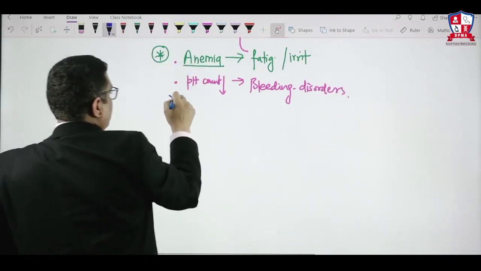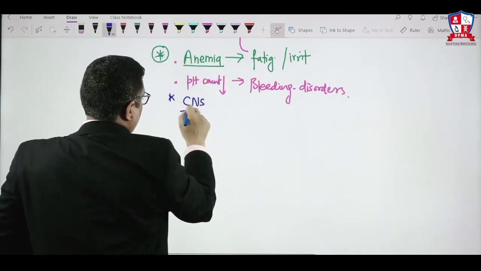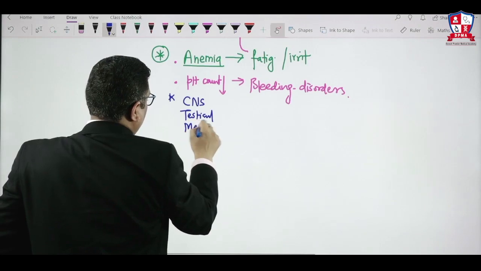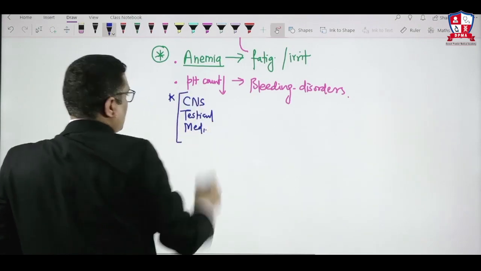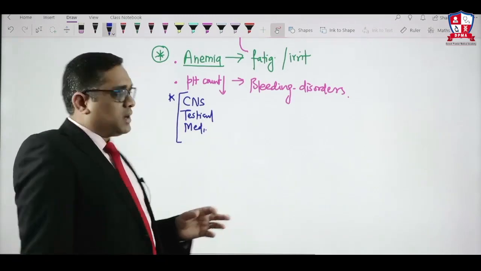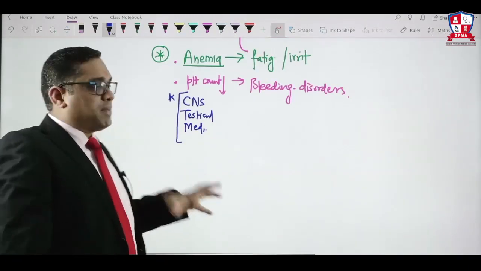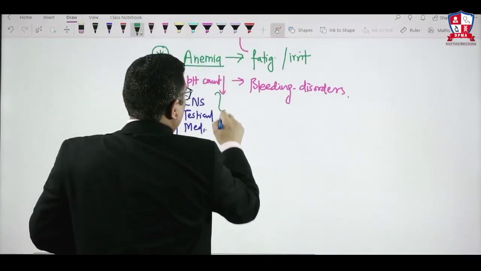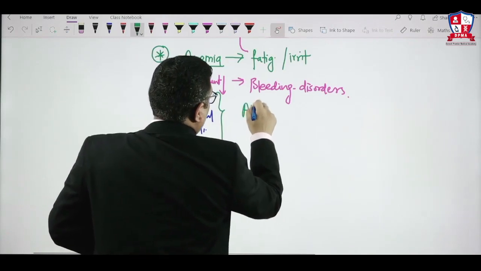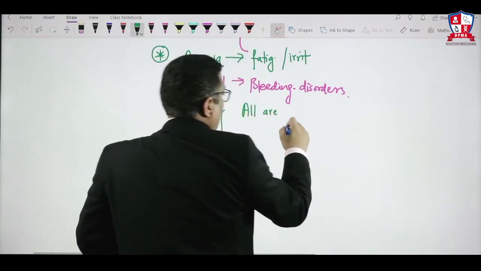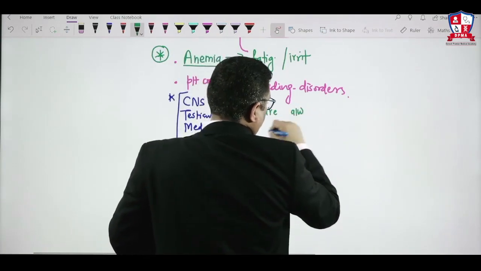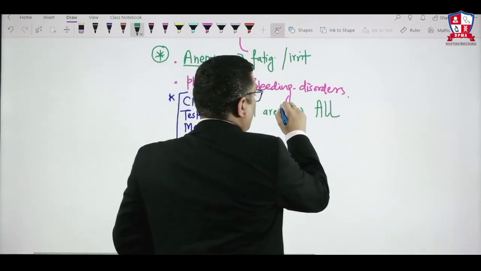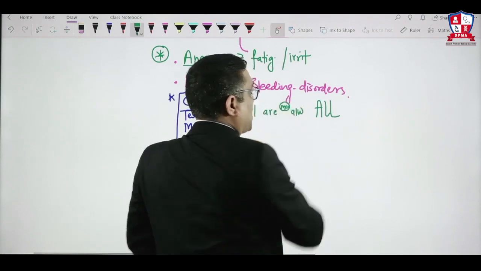Here I want to tell you one important thing: CNS involvement, testicular involvement and mediastinal involvement will be commonly seen in ALL, and this is also seen in AML. So the examiner will ask one question, where is it commonly involved? So all these organs are involved. We can remember it like this: all are more commonly associated with ALL.